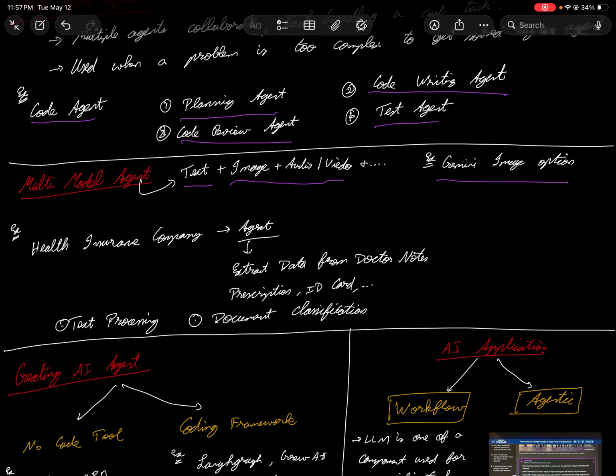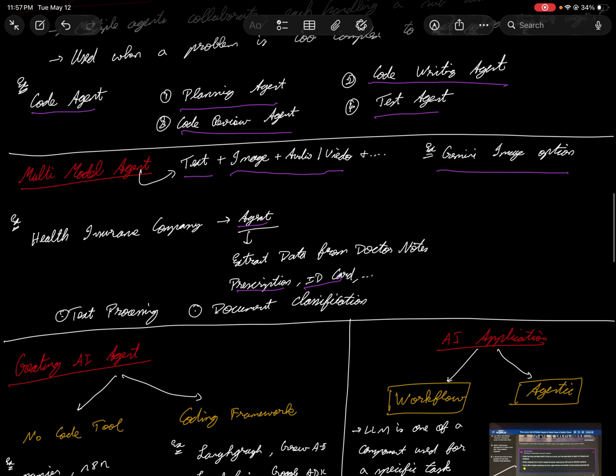And next is the health insurance company example. Let's say an agent might need to extract from the prescription ID card and stuff like that. They have to do some image processing and also text processing, and some document classification. So all of this has to be run behind a multi-modal agent. It also needs to generate images and stuff, not only text. So that's why we call it a multi-modal agent.